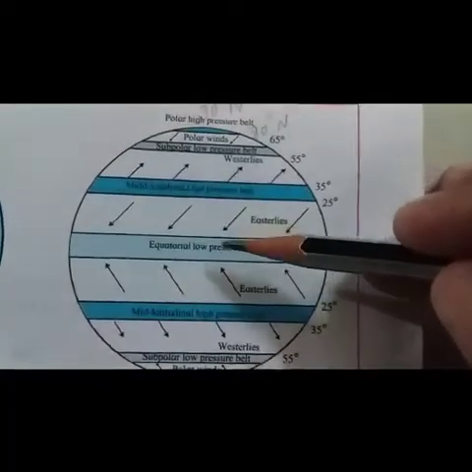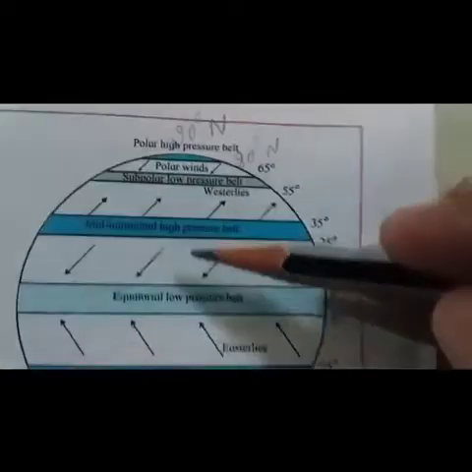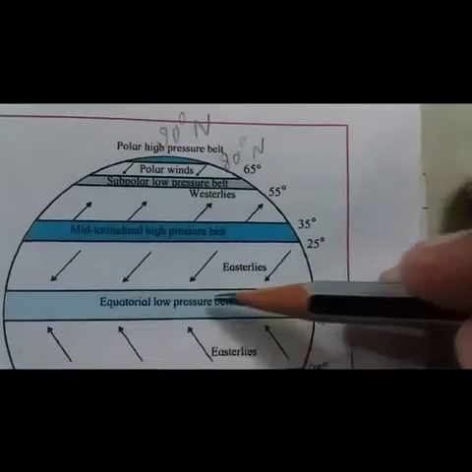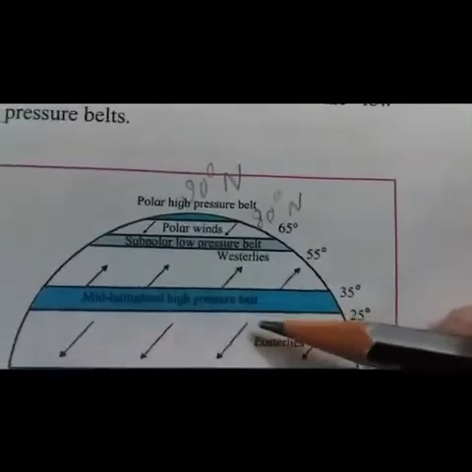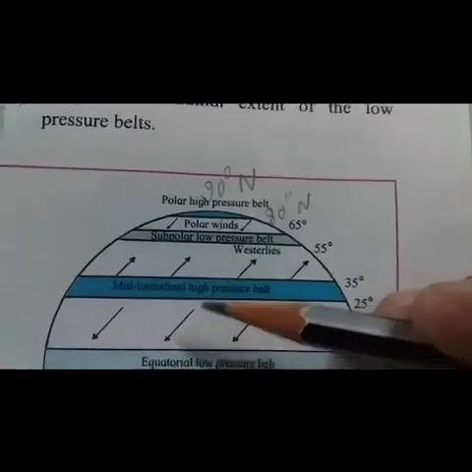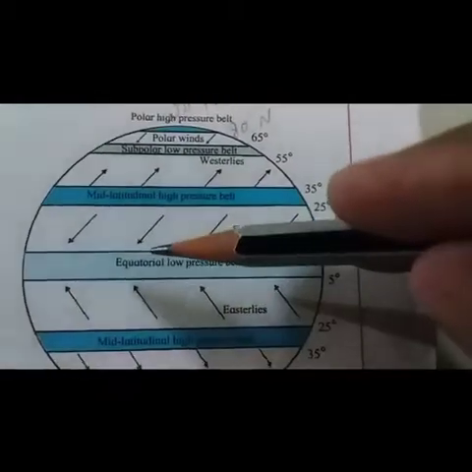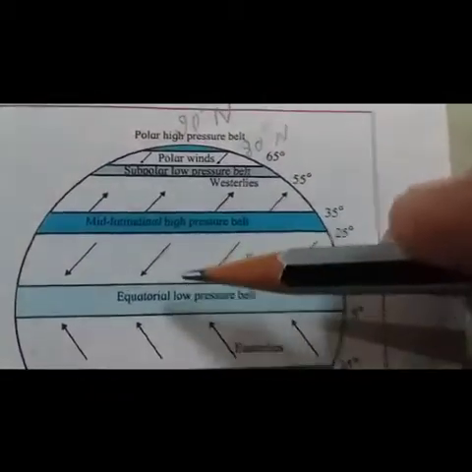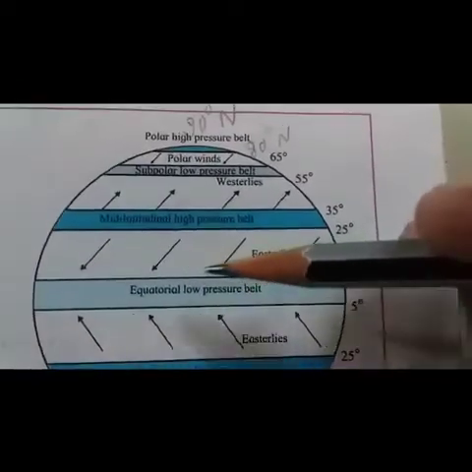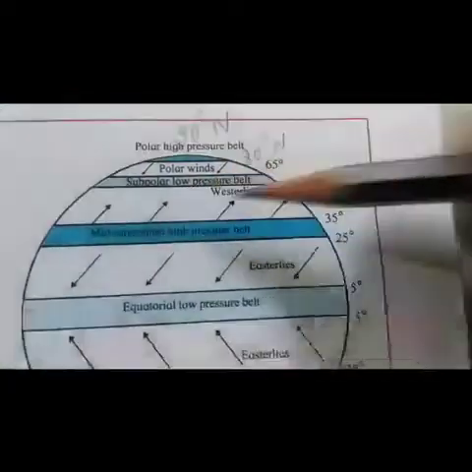Whereas pressure belts are not continuous, and areas of low pressure belt and high pressure belt are found in different regions from the equator to both the poles. Pressure belts are not continuous. These pressure belts are formed on the Earth's surface alternatively.